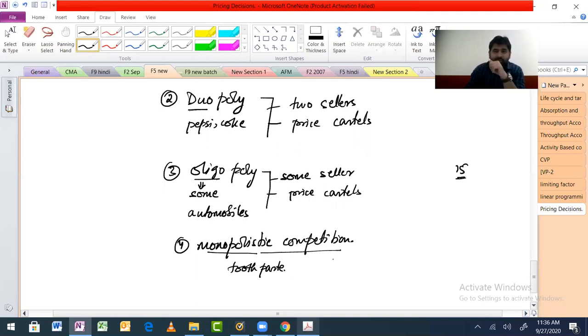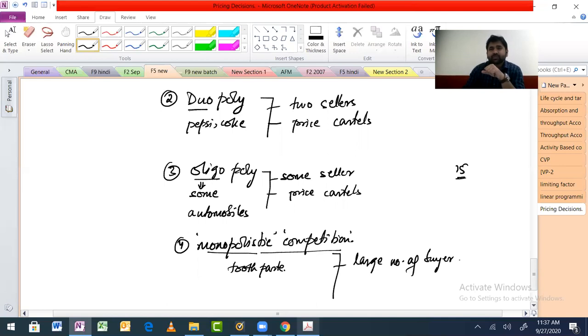So if I want Colgate, I want Colgate only. You don't have it here, no problem, I'll search in some other store, some other mall. There are few people who want only paste, so you just give them anything. They're happy with it. So there is little bit of competition and there is little bit of monopoly power attached to each and every company. But here also, apart from that, we have large number of buyers and sellers.